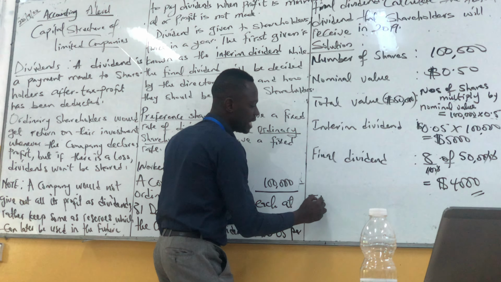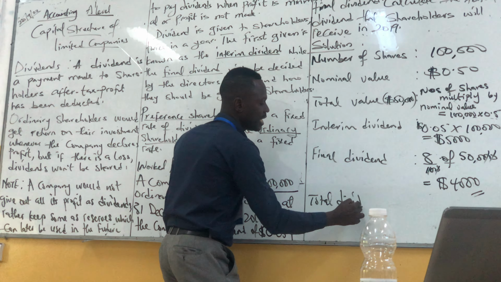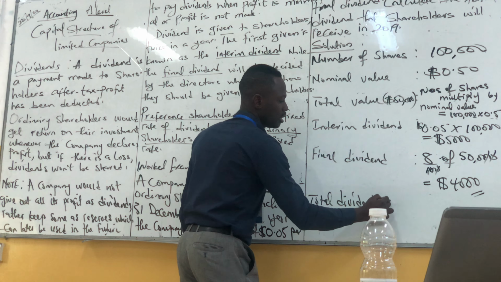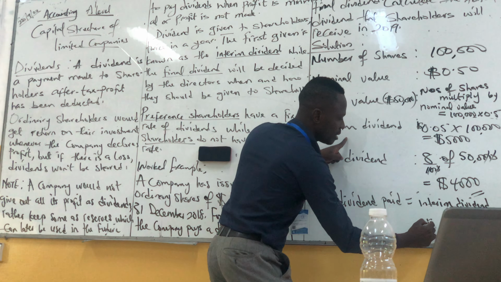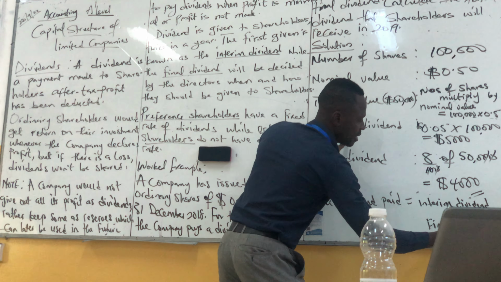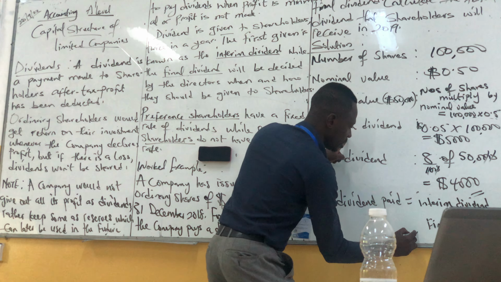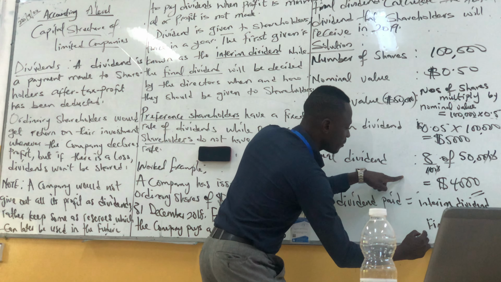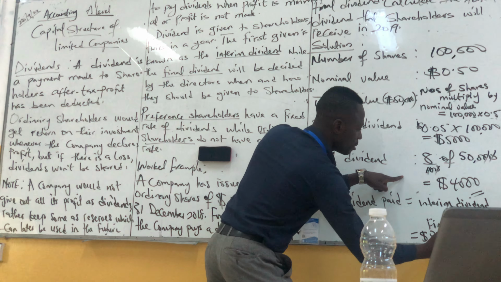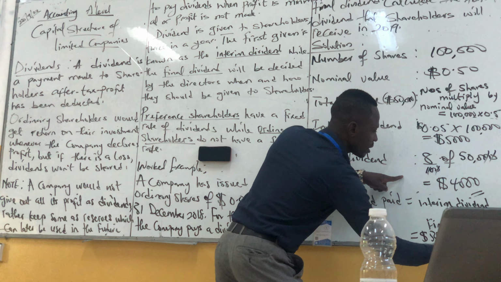Total dividend paid is the interim dividend plus the final dividend. The interim dividend is $5,000 plus $4,000.